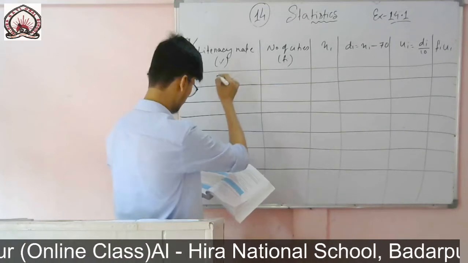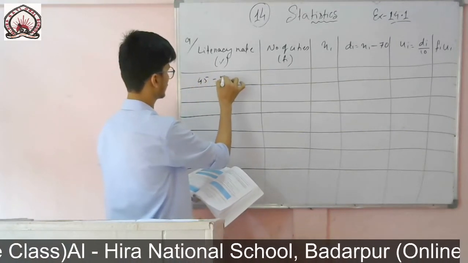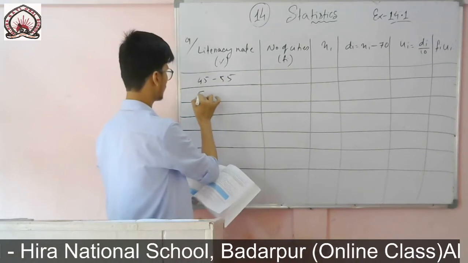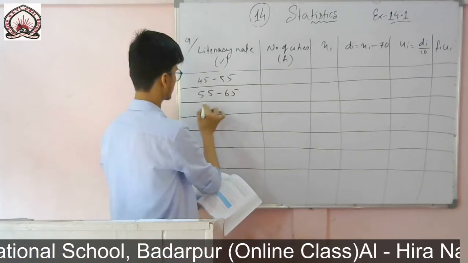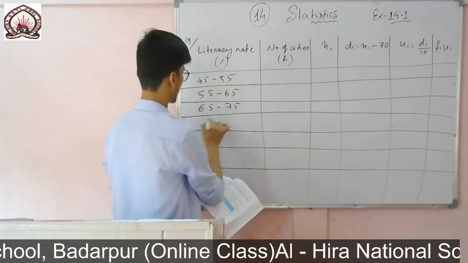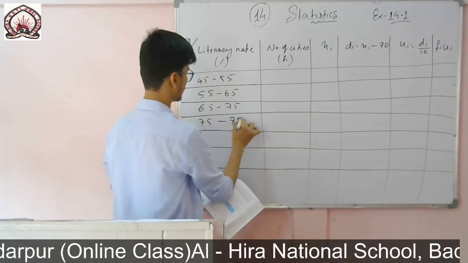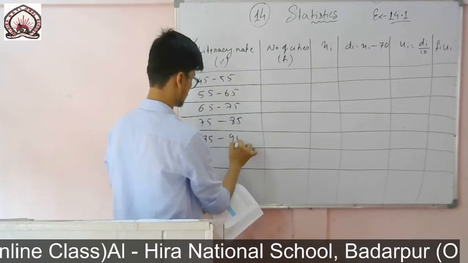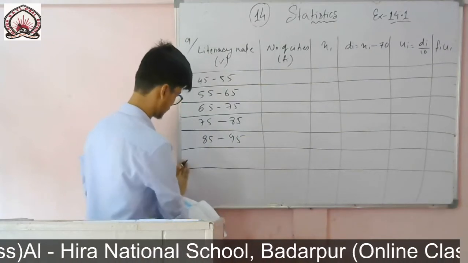The intervals are 45 to 55, then 55 to 65, 65 to 75, 75 to 85, 85 to 95, then finished.